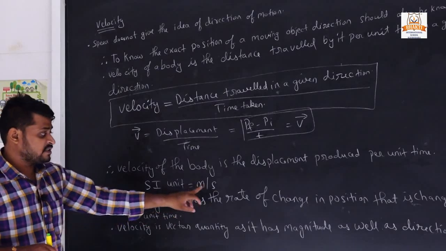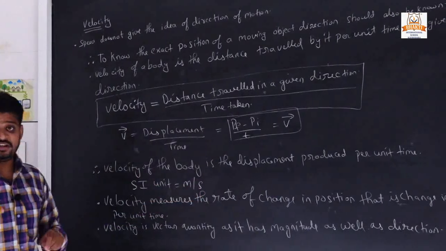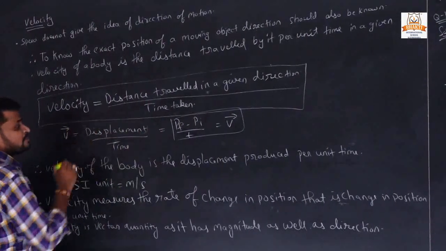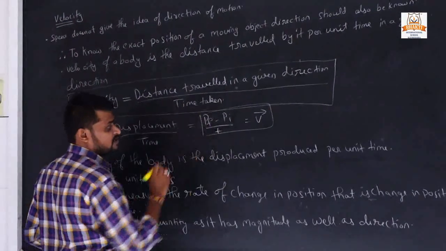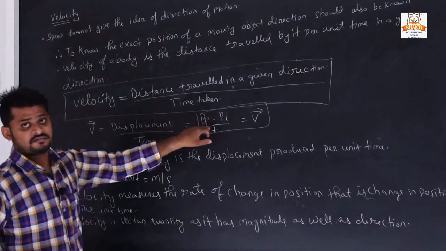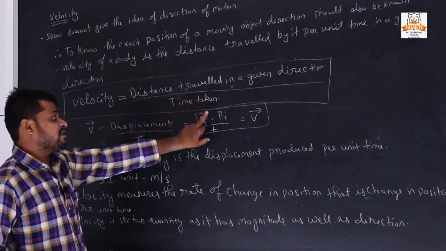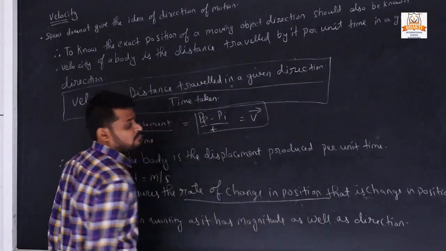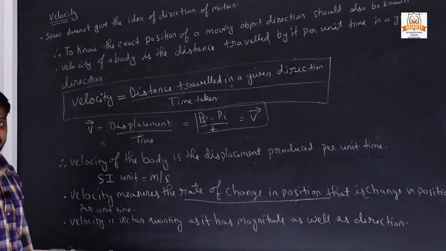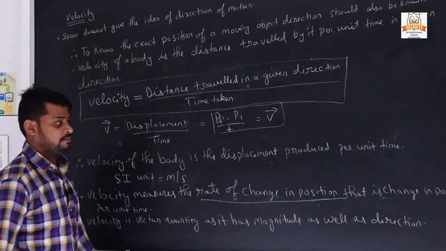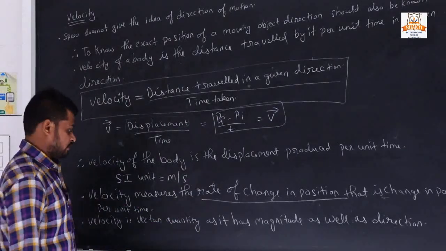Velocity always measures the rate of change in position. Rate of change in position means, we already studied what is displacement: final position minus initial position. If we divide the displacement with time, then it is called rate of change in position. Understand?